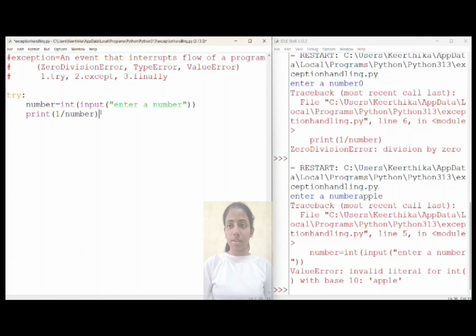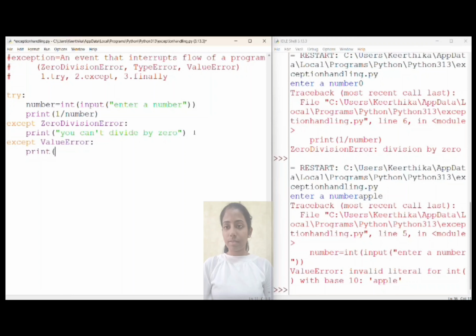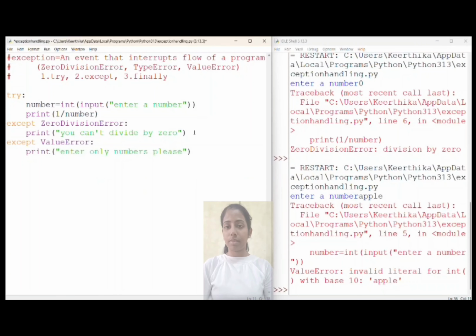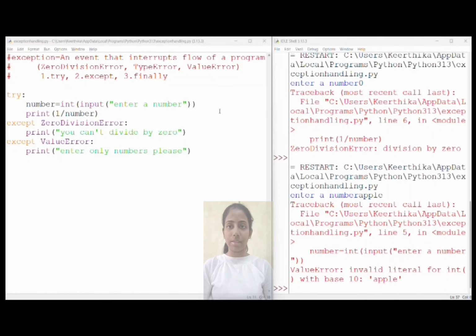And now let's catch this ValueError, except ValueError. In the next line we print enter only numbers. And when you try to execute this program, your program is not interrupted. Instead, a print statement is displayed on the screen when an error occurs.